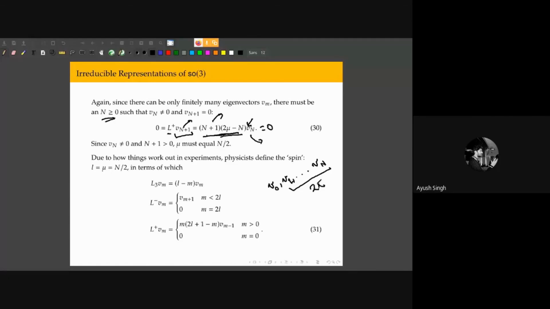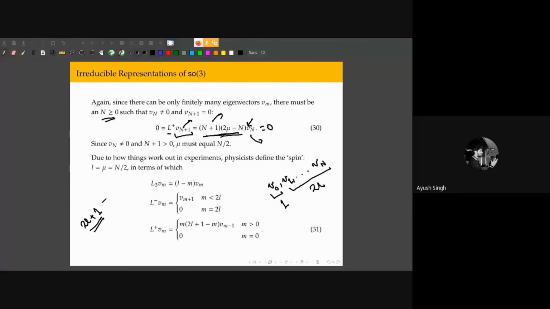So the total number of eigenvectors we have generated is 2L plus 1. Again, this 2L plus 1 crops up. This is the dimensionality of the space spanned by these vectors that we have generated.